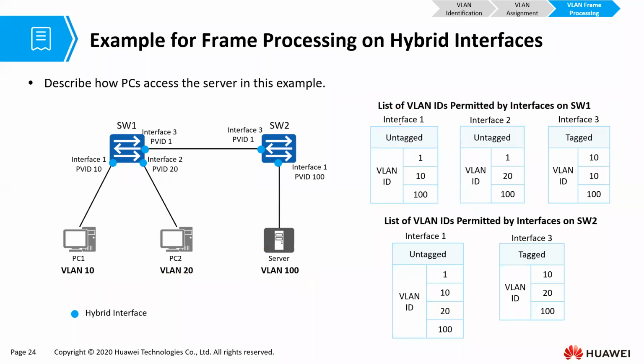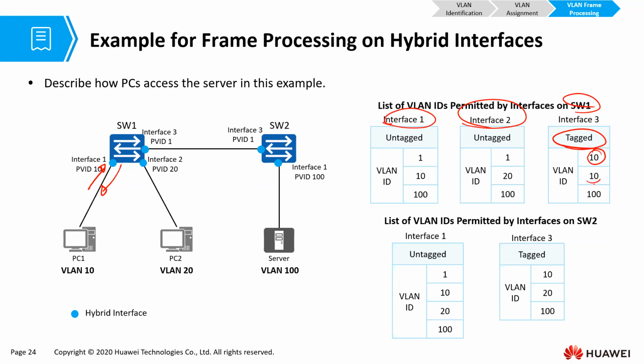Yes. So interface 1 and 2 on switch 1 are behaving like access ports. They will either tag ingoing frames or untag outgoing frames. Are we together? Interface 3 is behaving as a trunk port. It will permit VLAN 10, okay?